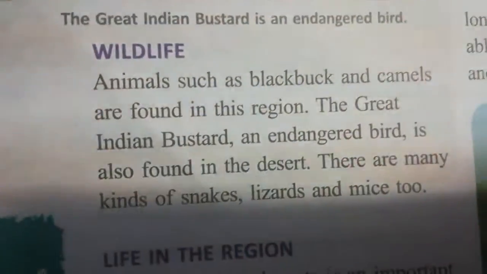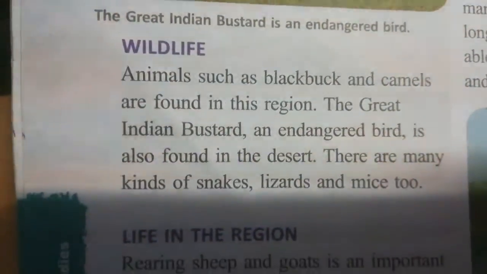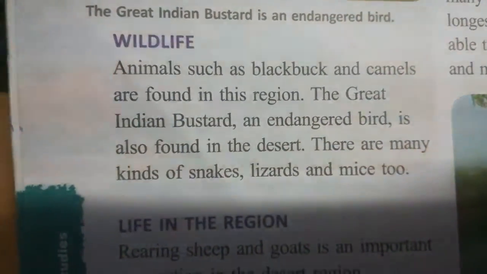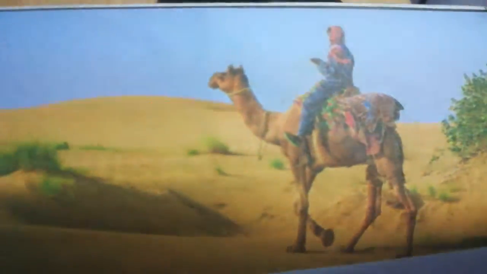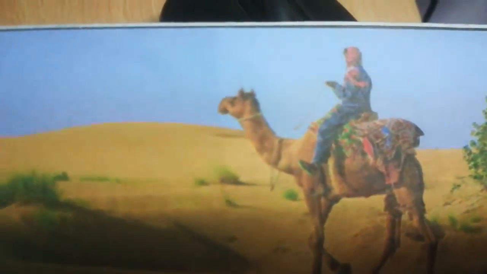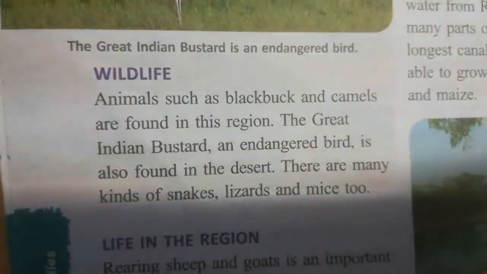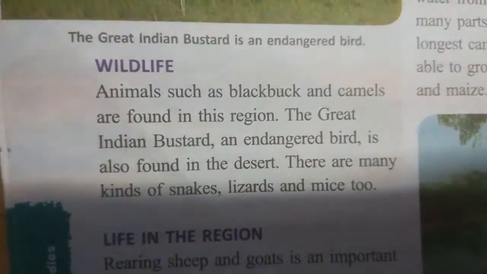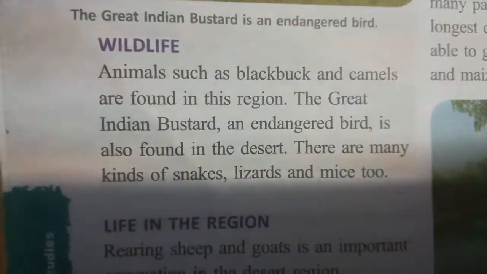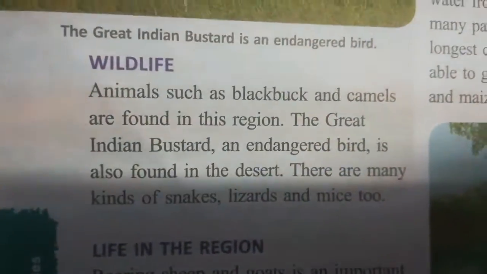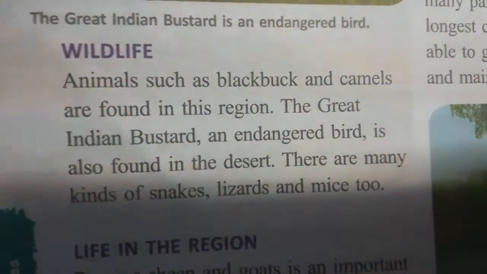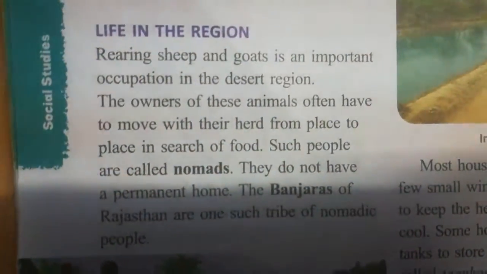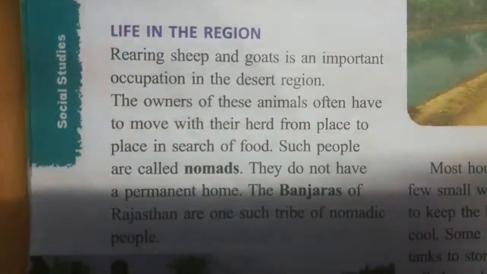In the desert, which animals live there? Blackbuck and camels are found in this region. Also the Indian bustard, an endangered bird, is found in the desert. There live many kinds of snakes, lizards and mice too. So this is about the wildlife in the desert. Now let us discuss life in the region.